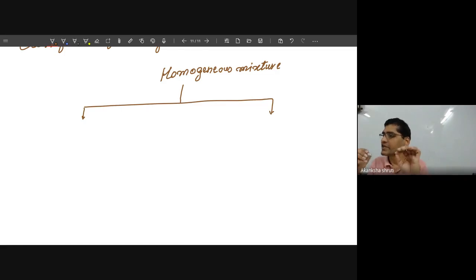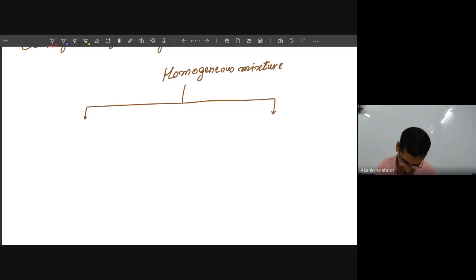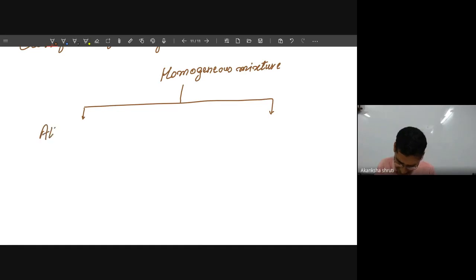One is the mixture of solid with solid, but their composition remains uniform. That is important. That kind of solid-with-solid mixture is called an alloy. And another one is a mixture of solid in liquid, liquid in liquid, or gases in gases, that is called a solution.